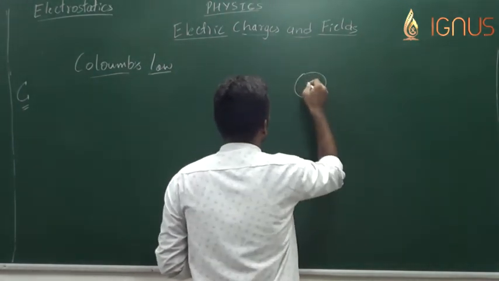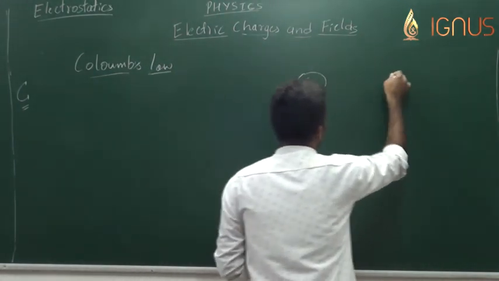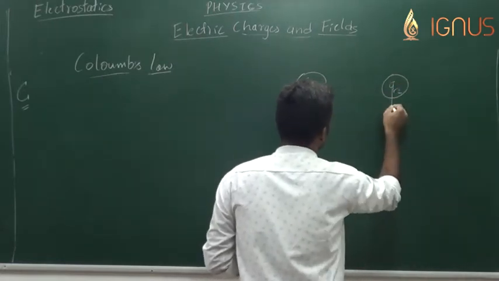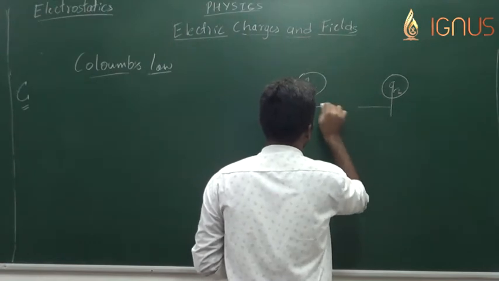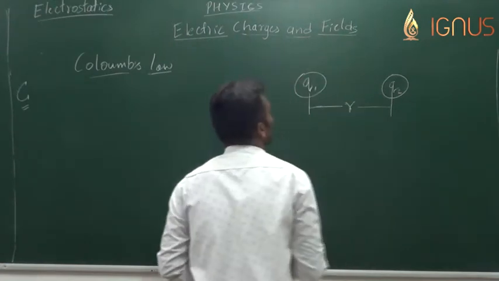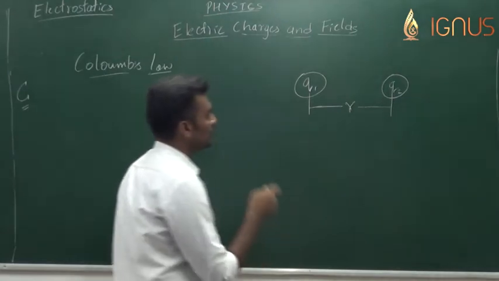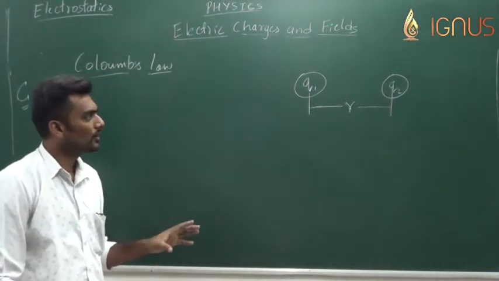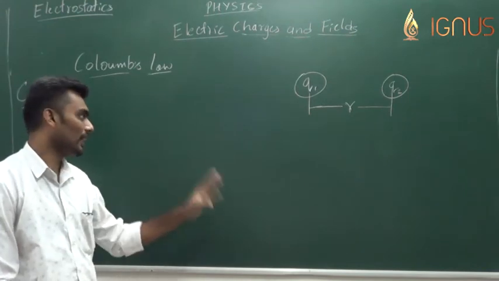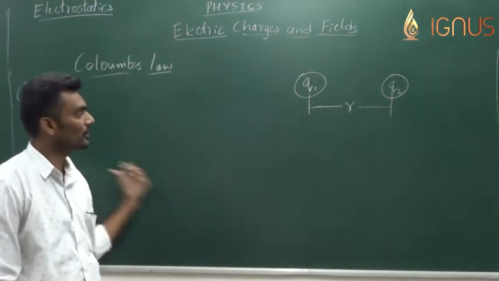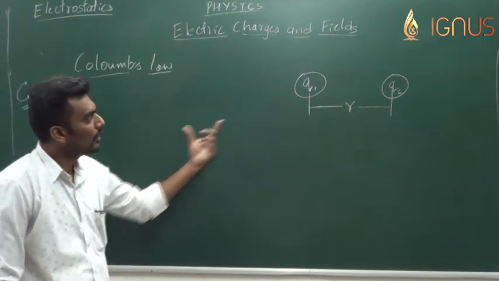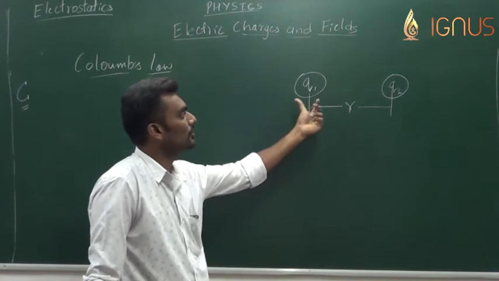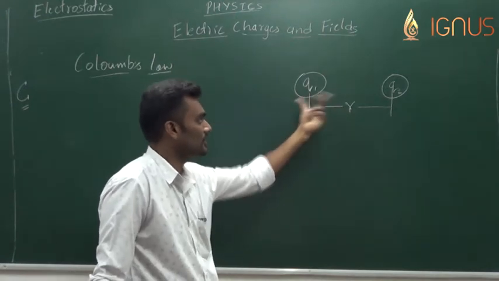Right now, assume that two charges Q1 and Q2 are separated by a distance of r between them. Now, what is the amount of force that acts between those two charges? We don't need to worry about whether the force is attractive or repulsive through Coulomb's law, because the kind of force can be easily judged by looking at the kind of charges deposited.